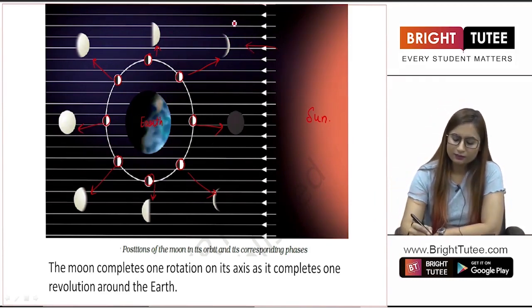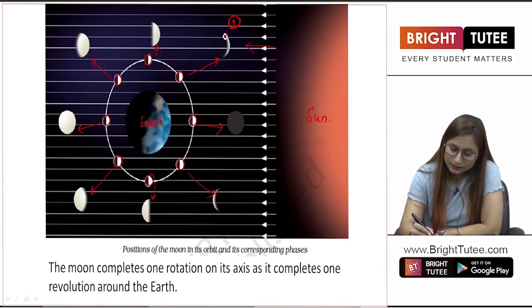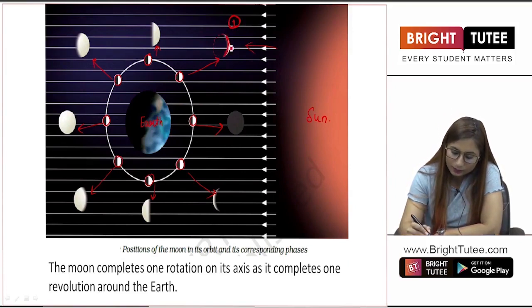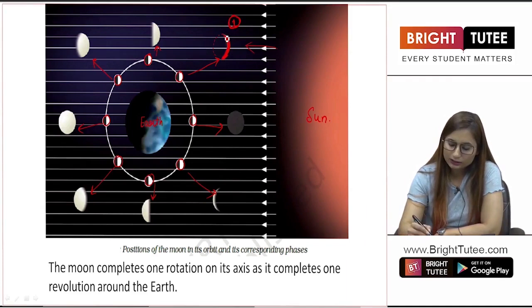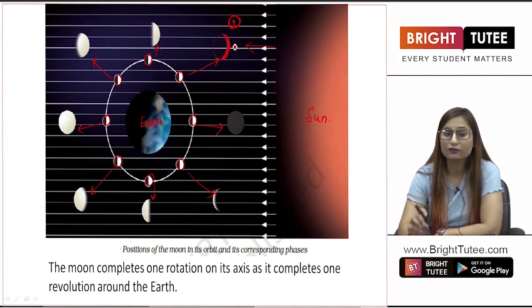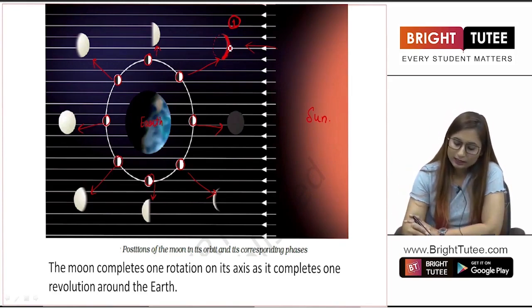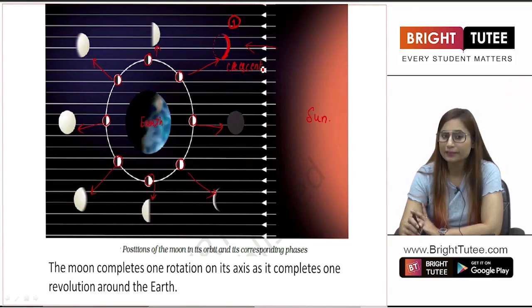This is the first picture, refer to the first moon that is present in front of you, starting from the right corner. Here, this is the complete moon, right? But the sun rays are falling only onto this part, because this moon is very close to the sun and the rest of the part is facing opposite to the sun. Only this part is the part where the rays are falling very efficiently. So, we only are able to look at this part of the moon, and hence we see a crescent moon. When the moon is present at such a position, we only see a crescent moon.